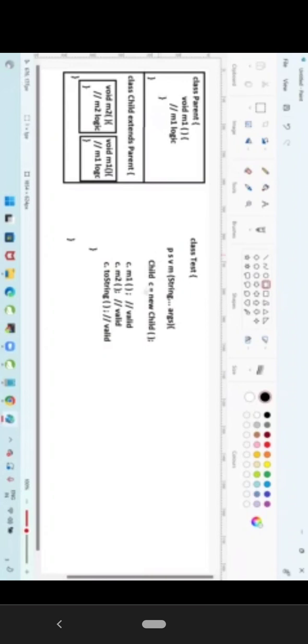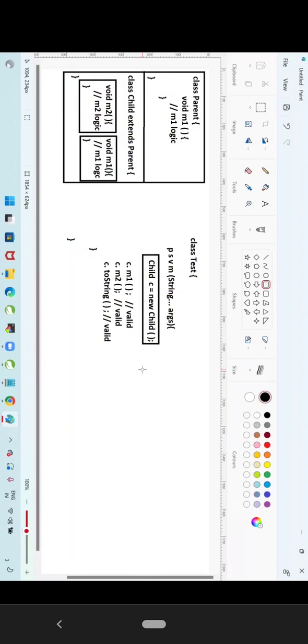Now I am creating an object for which class? Child. Why am I not creating it for parent? If I create the object for parent, I can access only parent class methods. I cannot access child class methods. That's why I am creating object for child class. What is the advantage? Code reusability. That class methods I can call, and its parent class methods also I can call.